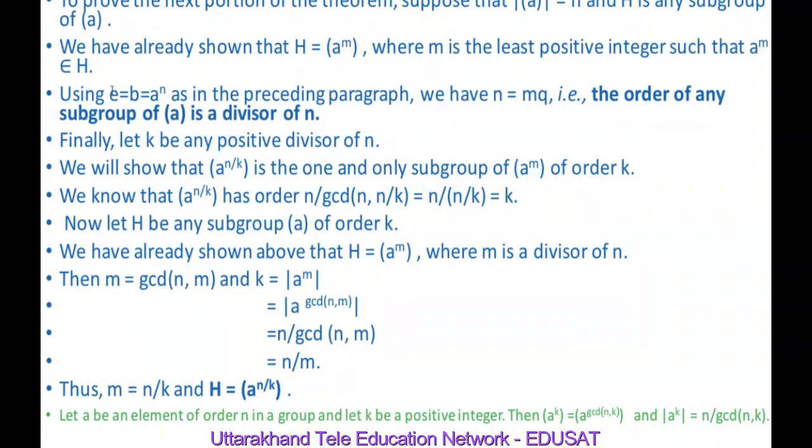So, using E equal to B equal to A raised to power N, which we discussed in the last paragraph, we have N is equal to MQ. It means the order of any subgroup of the cyclic group generated by A is a divisor of N, because N is the order of the cyclic group generated by A and M is the order of H, because we know that the order of a cyclic subgroup is the same as the order of its generator.